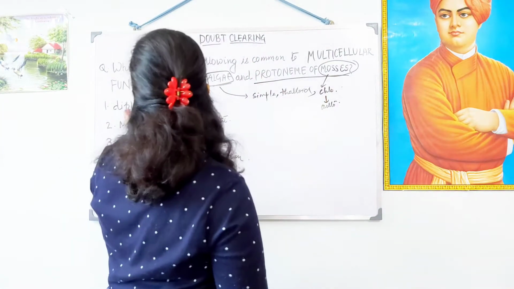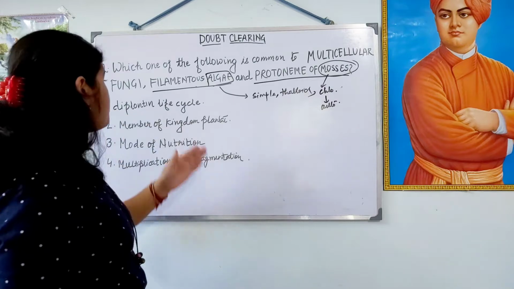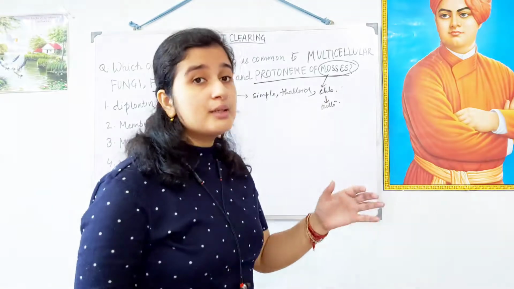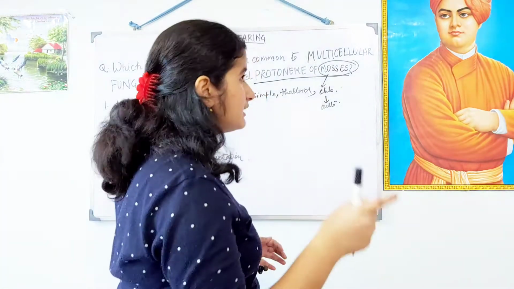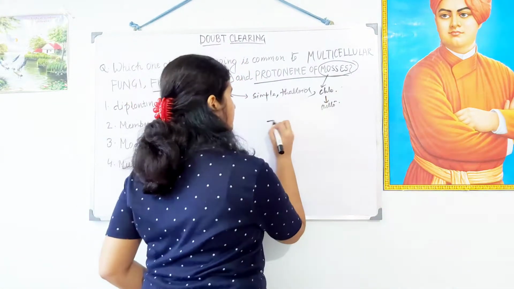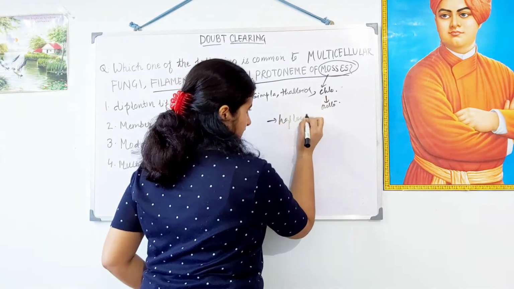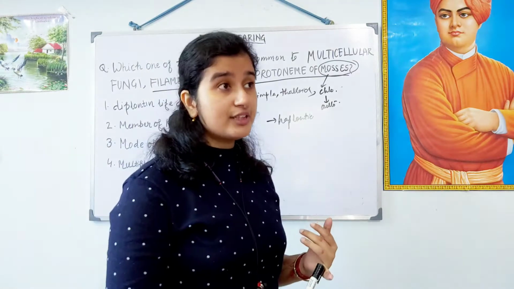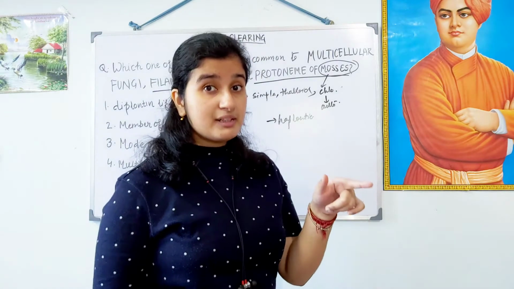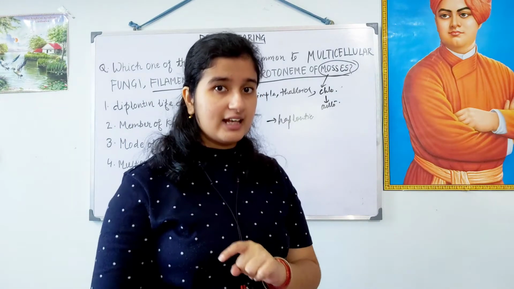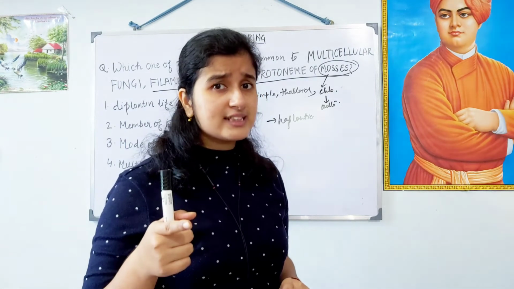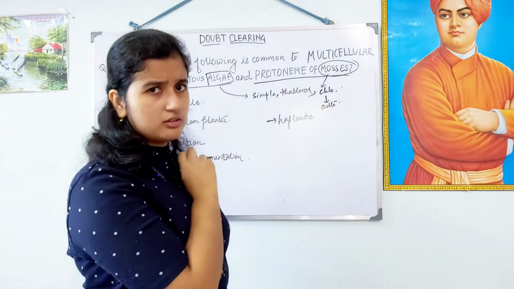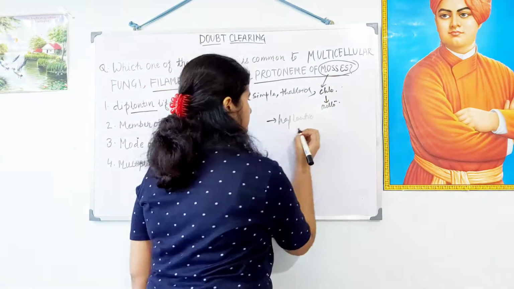Okay. So let's match with the options. This reads diplontic life cycle. No. This is haplontic life cycle for algae. Because of being the primitive form of plants, this exhibits the haplontic life cycle. But exceptions are there. What are the exceptions? The ectocarpus, polysiphonia and kelps. Those exhibit the haplodiplontic life cycle. And the fucus exhibits the diplontic life cycle. This can go with this. Okay? We need to keep it in mind.